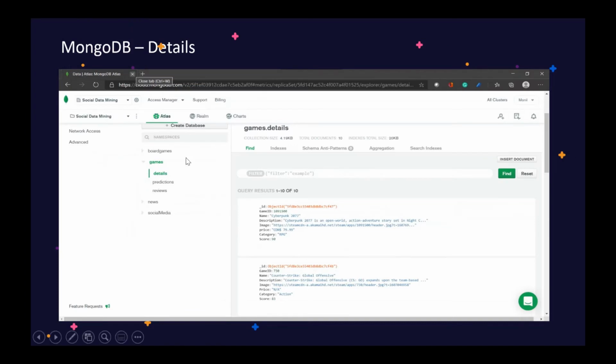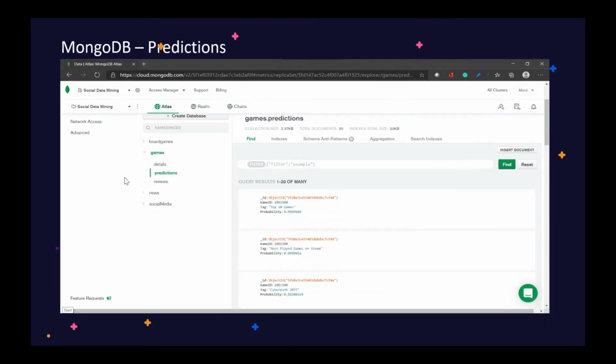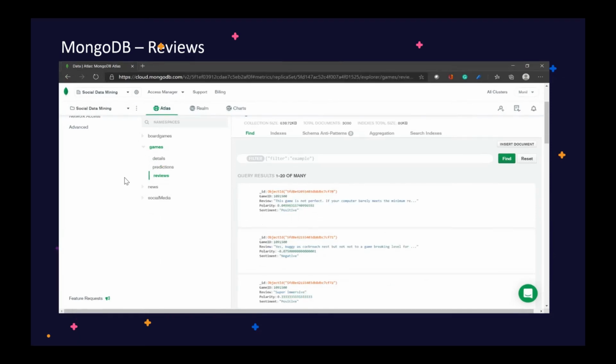Here in our presentation, we have also added the screenshots of this database. So here we have added the details table. Then here we have predictions. Then also we have reviews. Now my team member Ashish will explain the further part of the assignment.